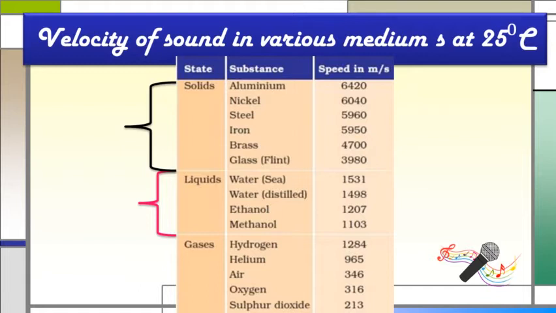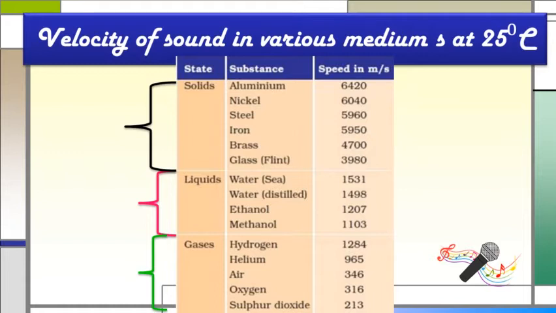Now for the water or liquid medium, the velocity of a sound wave is lesser as compared to solids. If we move to the gaseous medium, different substances are given like hydrogen, helium, air, oxygen, sulfur dioxide.